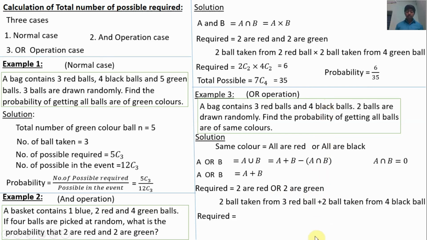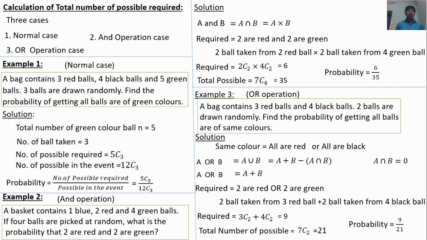With the formula, 3C2 plus 4C2, so the answer is 9. The total number of possible outcomes: totally 7 balls in the bag, 2 balls are taken out, so 7C2. The answer is 21. So the probability is 9 by 21.